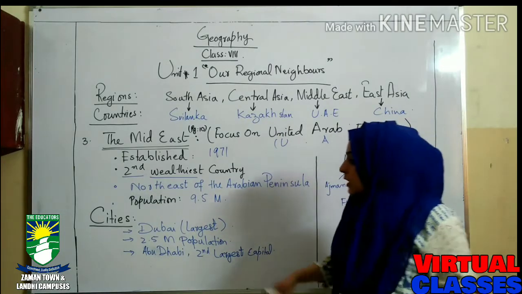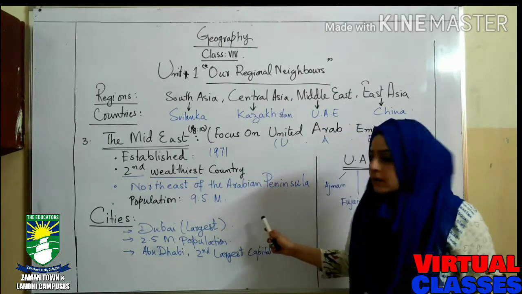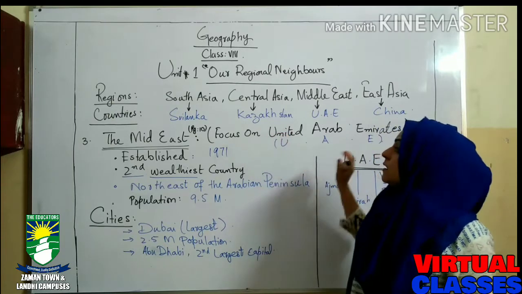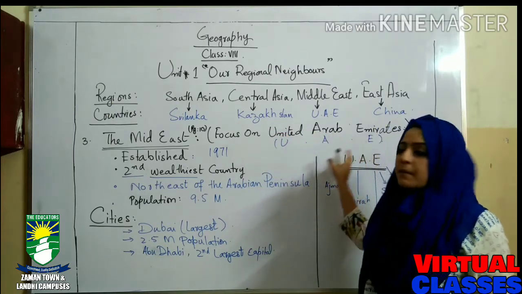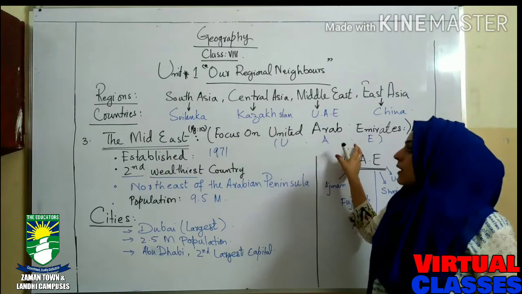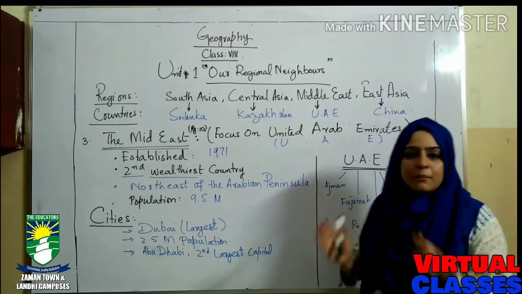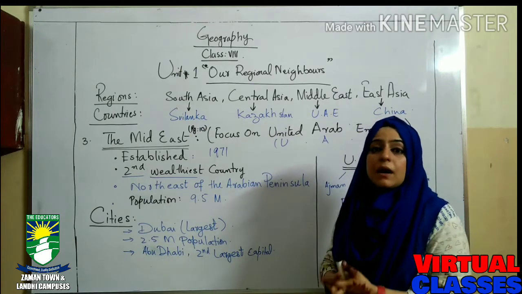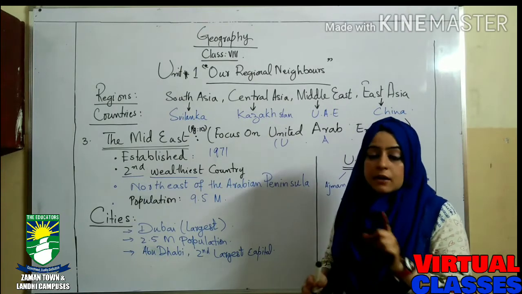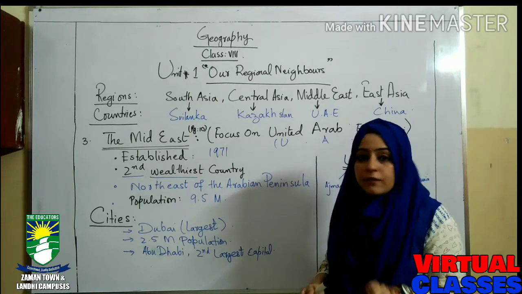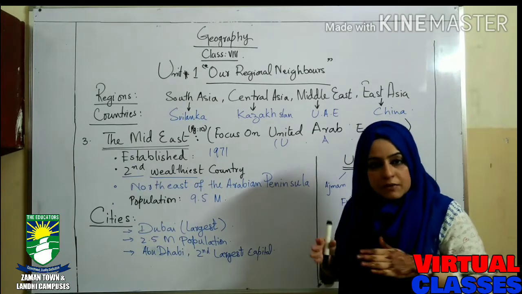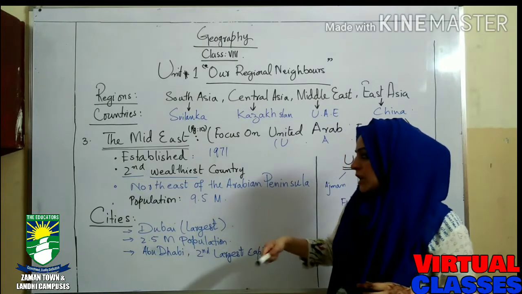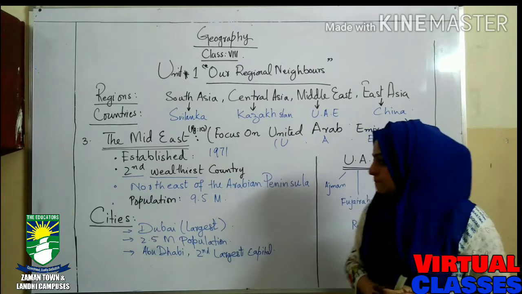The population is about 9.5 million. These are the main points regarding the UAE. The estimated population is 9.5 million, and it is the second wealthiest country among all the countries of the Middle East. It is not the wealthiest country of the world; here we are talking about the region-wise sequence. So in the Middle East it is the richest one, and the location is the northeast of the Arabian Peninsula.